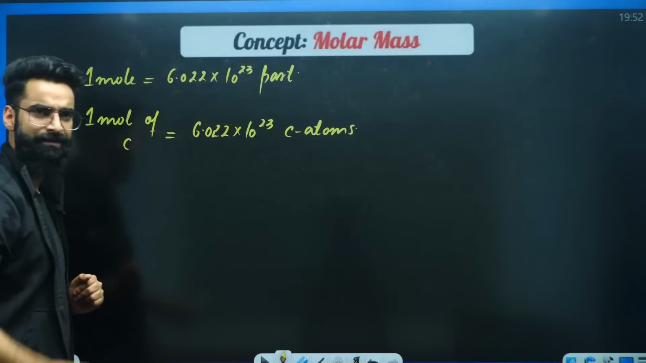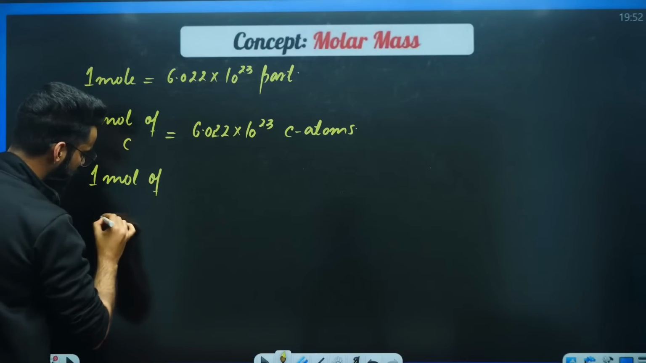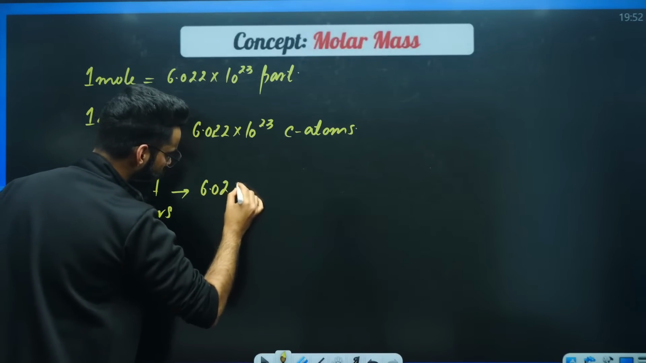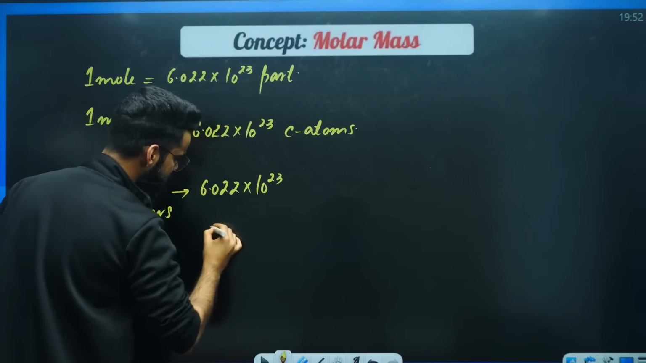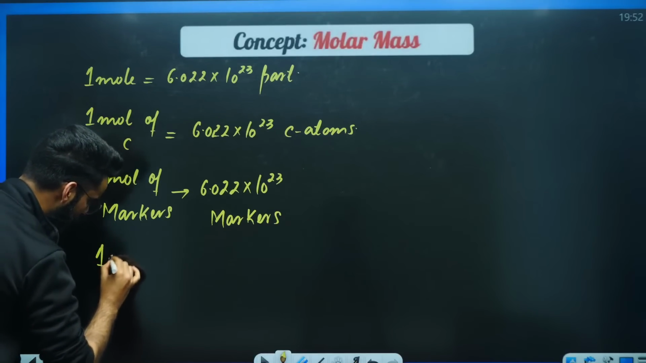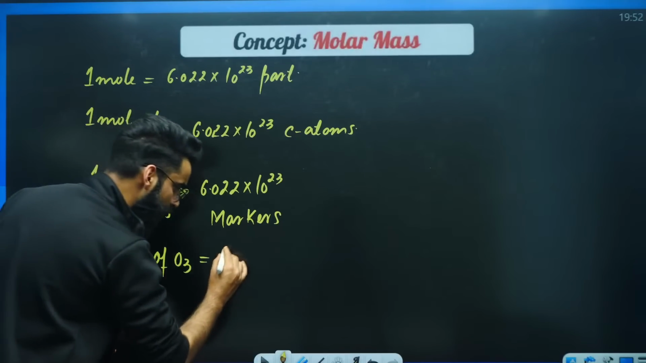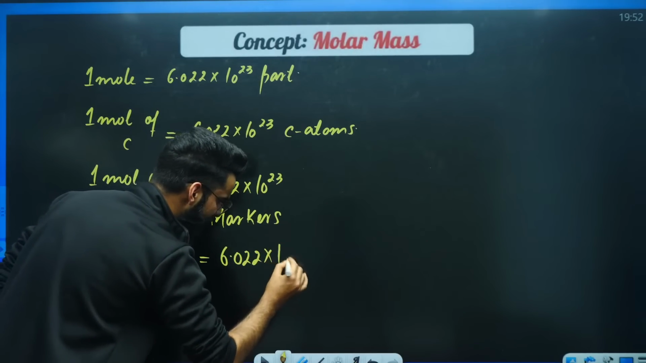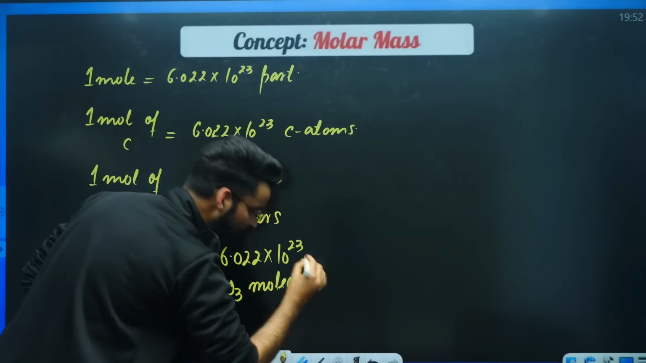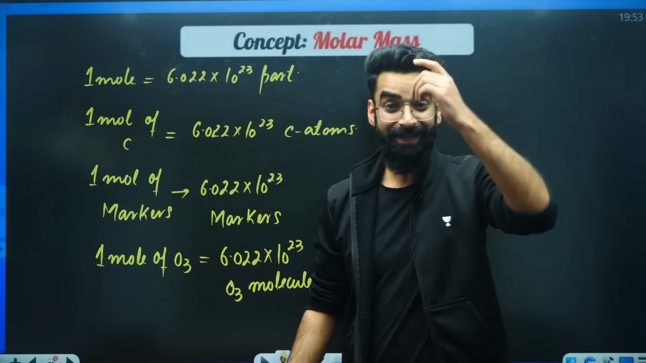Right? This is a marker. If I write 1 mole of marker, it means I'm talking about 6.022 into 10 raised power 23 markers. As simple as that. Correct? If I write 1 mole of ozone, that means I'm talking about 6.022 into 10 raised power 23 ozone molecules. As simple as that. Right? Perfect.